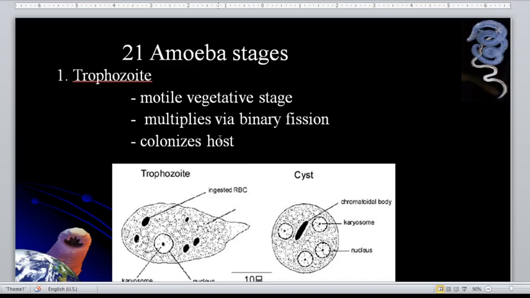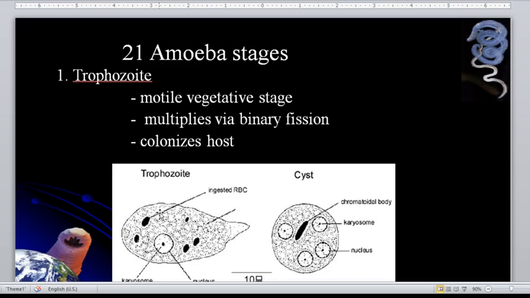So trophozoite, that is the motile vegetative stage. It multiplies through binary fission, and it colonizes the host. As you can see here, guys, the cyst has more nuclei as compared to the trophozoite, and the cyst is actually spherical.